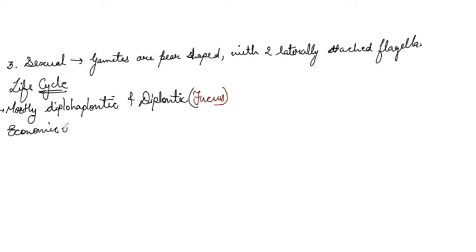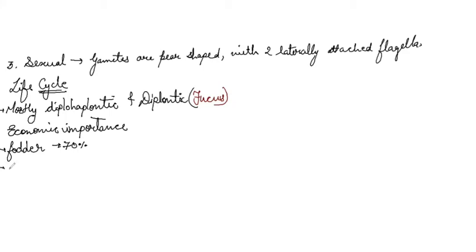Economic importance. The first point is that they are used as fodder. Almost 70% of the marine brown algae are used as fodder. Next we get alginates and alginic acid, which are used for manufacturing of soap, ice creams, polishers, creams from Laminaria, Fucus, Macrocystis.